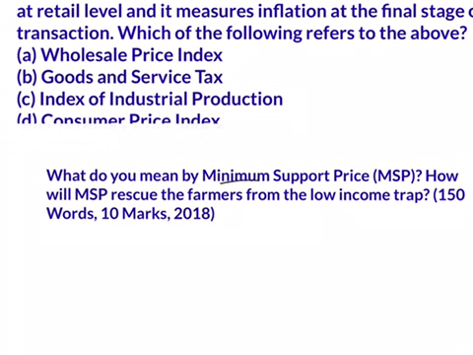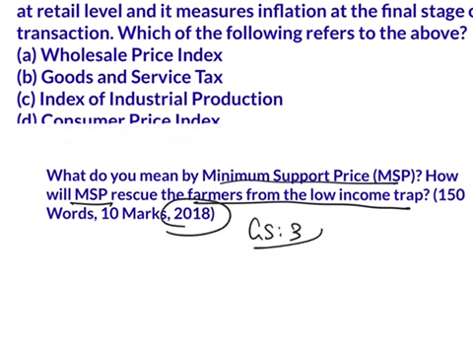What do you mean by minimum support price and how does MSP rescue the farmers from the low income trap? This is the 2018 mains question in GS paper 3.